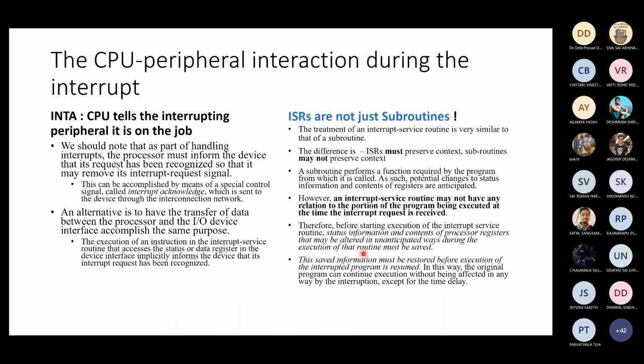Now, what happens between the CPU and the peripheral? It's all very nice to say a peripheral taps the CPU on the shoulder. What does tap on the shoulder mean from an electrical point of view, from a timing point of view? Well, when somebody taps me on the shoulder, one way is to actually place the hand on my shoulder and say, please do this. So you come and place the hand on the shoulder. I look at you, then you say, please do this, and then you take your hand off my shoulder.